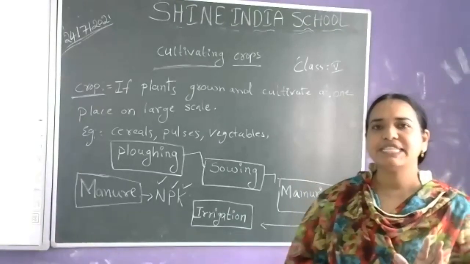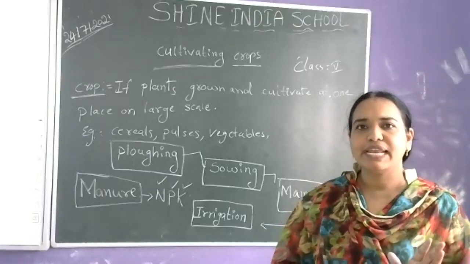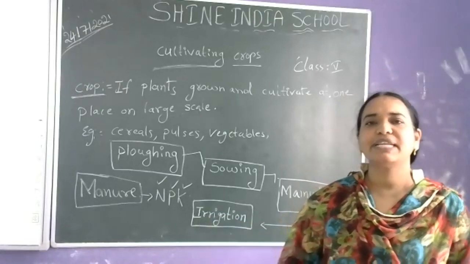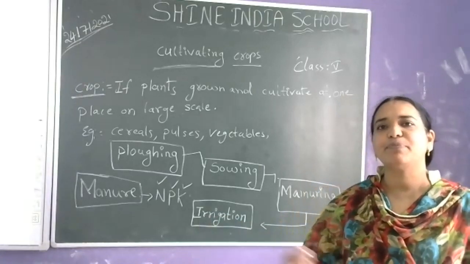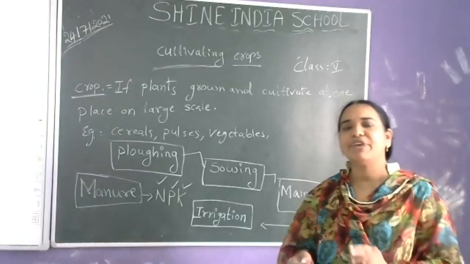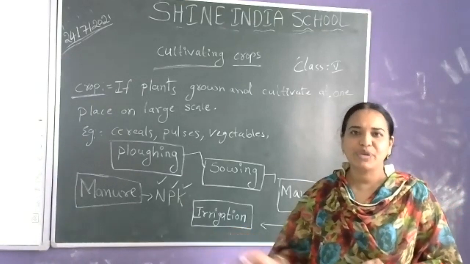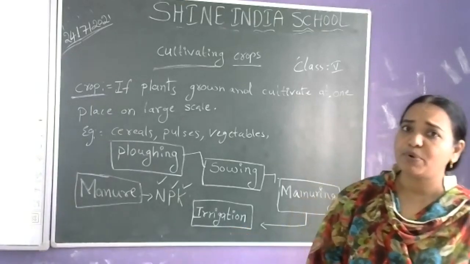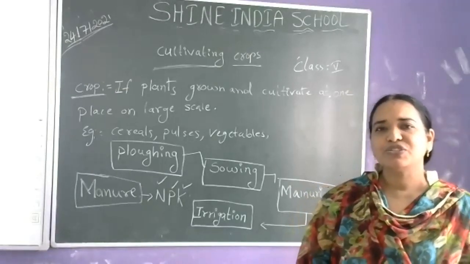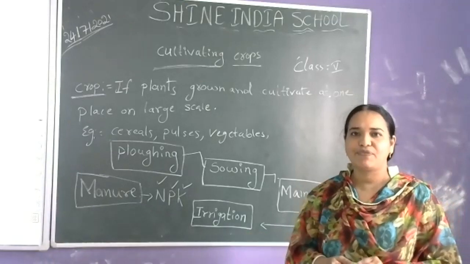In rainy season, the farmer needs to irrigate very little. In winter and summer season, the farmer needs to irrigate more times. It also depends upon the variety of crop we are growing. Sugarcane requires more and more water. Maize, jowar and groundnut require less water.